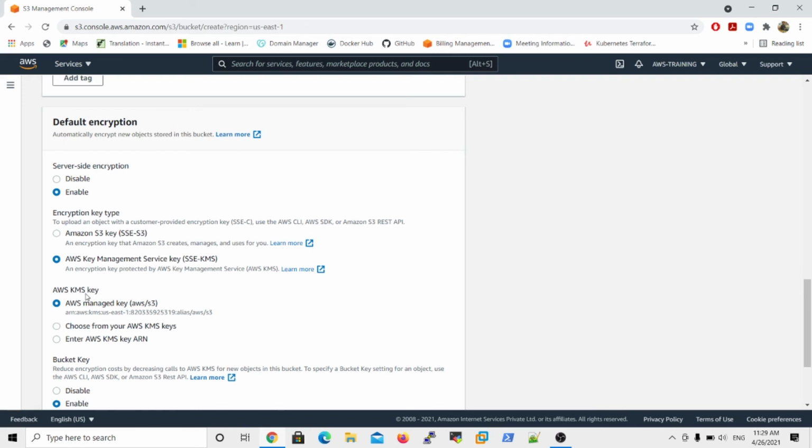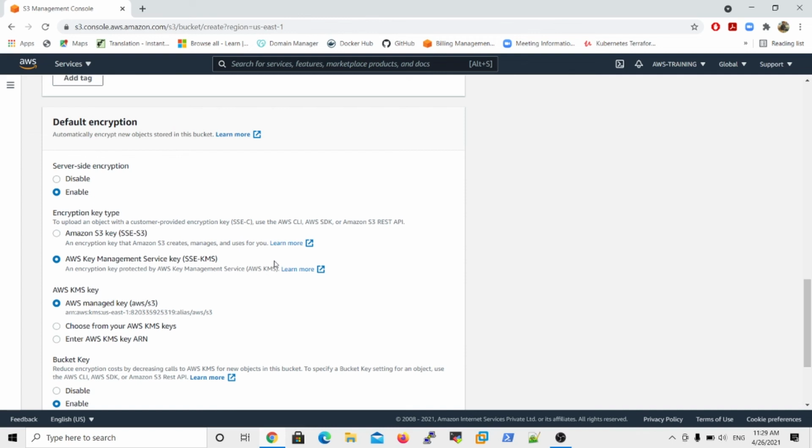Then key management means the AWS managed key option, choose from AWS KMS keys, and enter AWS KMS key ARN option. So AWS KMS is like customer master keys. It is nothing but customer master keys. Customer master keys can be used to encrypt and decrypt data up to 4 KB in size.